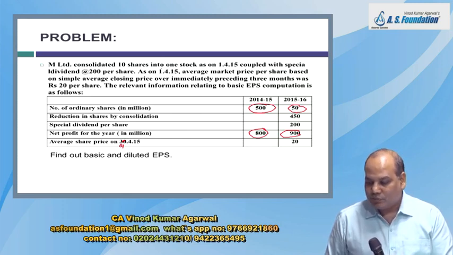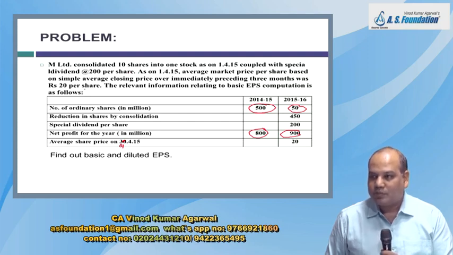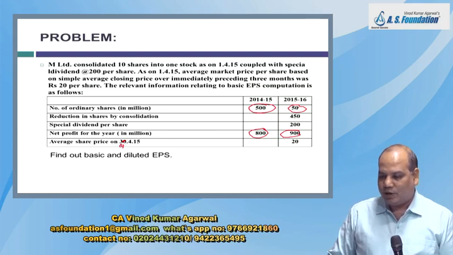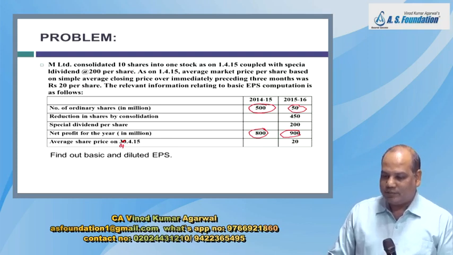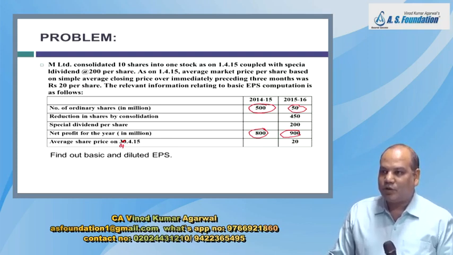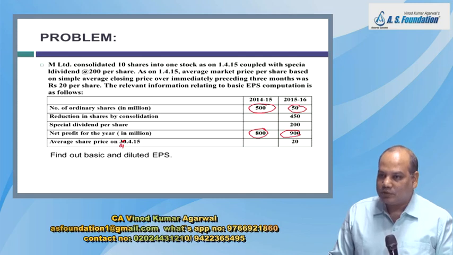Can you see that? You have reduced the number of shares from 500 to 50, and you have paid a dividend of 200 rupees per share when the market price is 20 rupees per share. So if I divide 200 by 10, since 10 shares were consolidated into 1 share, am I right?